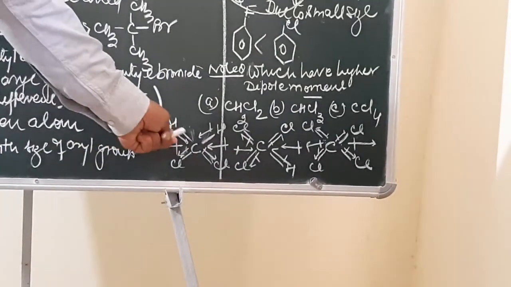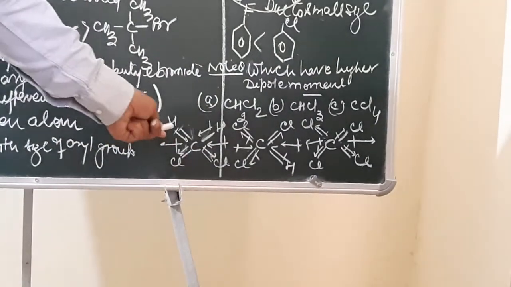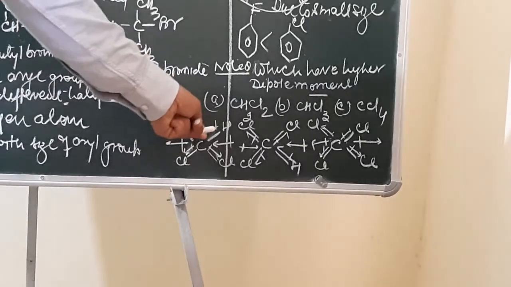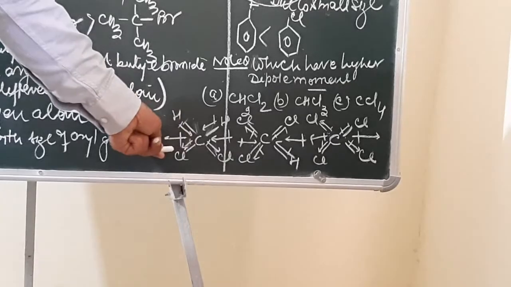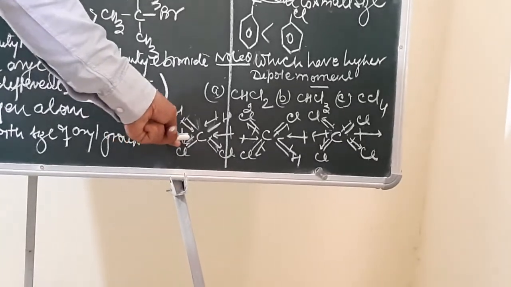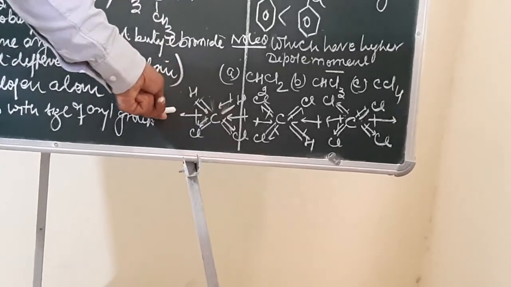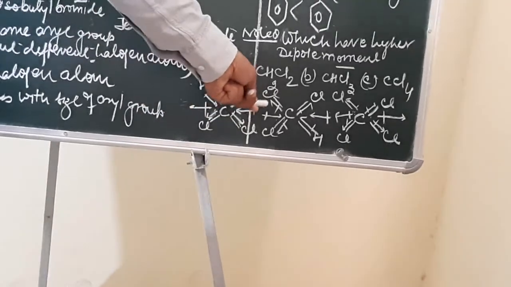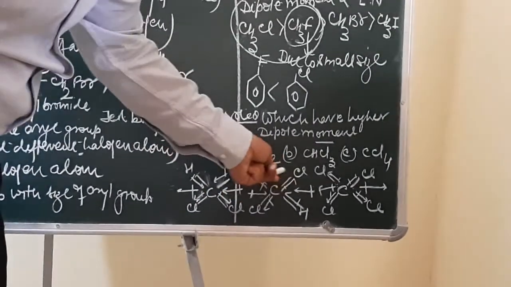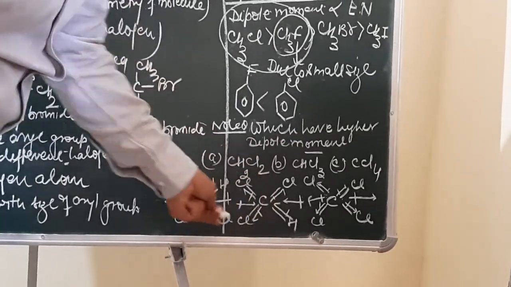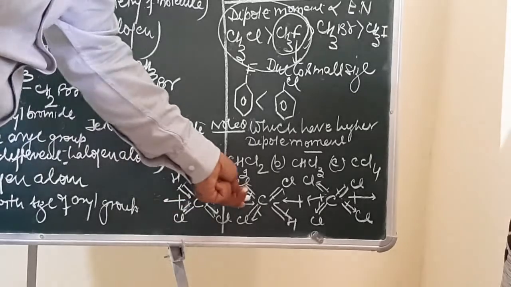Now if you look at CH2Cl2, between carbon and hydrogen the dipole will be towards the carbon, and between carbon and chlorine the dipole will be towards chlorine. So they are adding up. Whereas in CHCl3, the dipoles are towards chlorine as well as towards carbon, so this will be less additive as compared to dichloromethane.